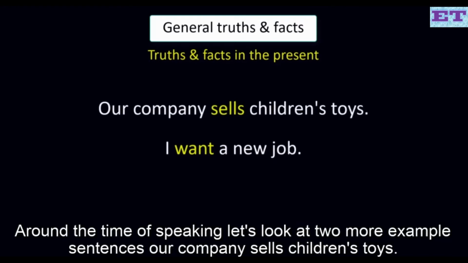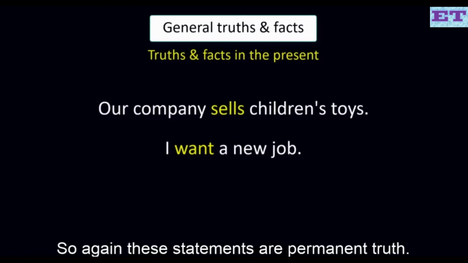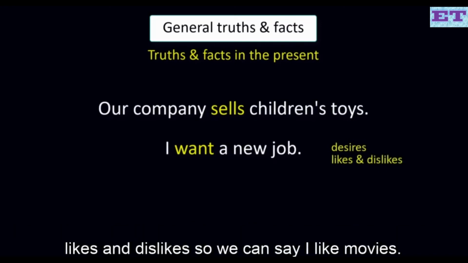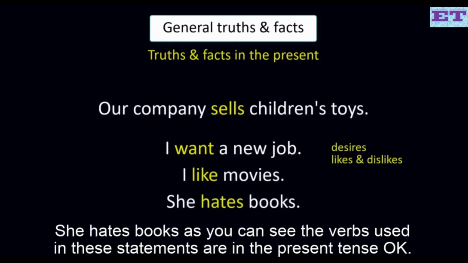Our company sells children's toys. I want a new job. So again, these statements are permanent truth around the time of speaking, and we often use the present simple tense to talk about our desires and also likes and dislikes. So we can say, I like movies, she hates books. As you can see, the verbs used in these statements are in the present tense.